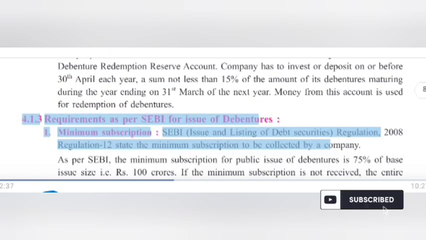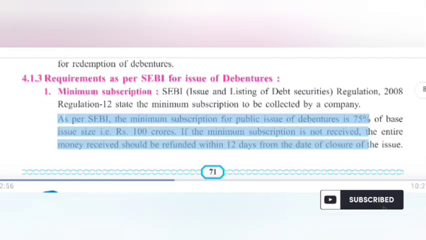4.1.3 Requirements as per SEBI for issue of debentures. 1. Minimum subscription. SEBI Regulations, 2008, Regulation 12 states the minimum subscription to be collected by a company. As per SEBI, the minimum subscription for a public issue of debentures is 75% of the base issue size, i.e. 100 crore rupees. If the minimum subscription is not received, the entire money received should be refunded within 12 days from the date of closure of the issue.